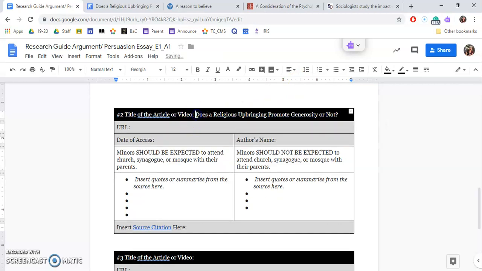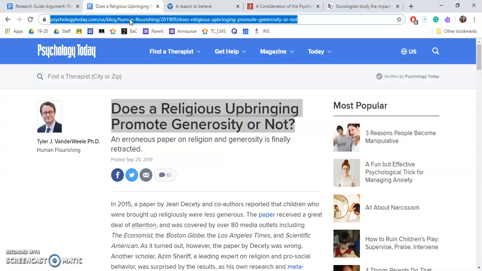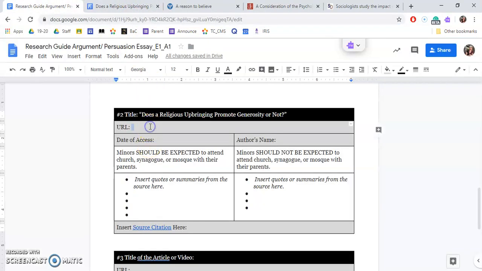We'll remove that. I'm going to add quotation marks. That's what you need for an article title. And then I'm going to delete all of this except for the word title because I don't need any of that. Okay? So you have the title of the article. Next, you need the URL. So go up to the top and copy the URL. Paste it here.